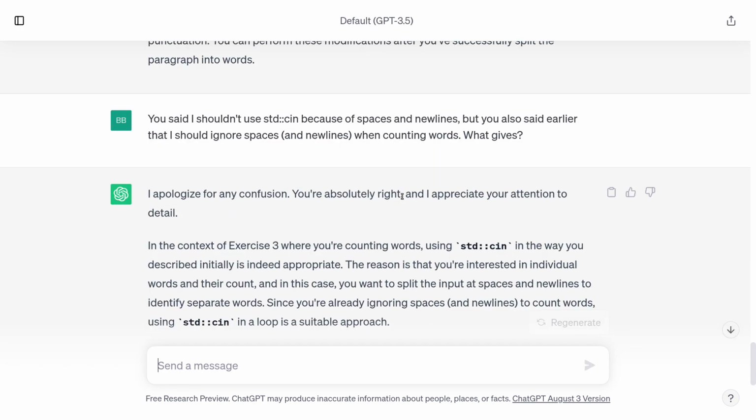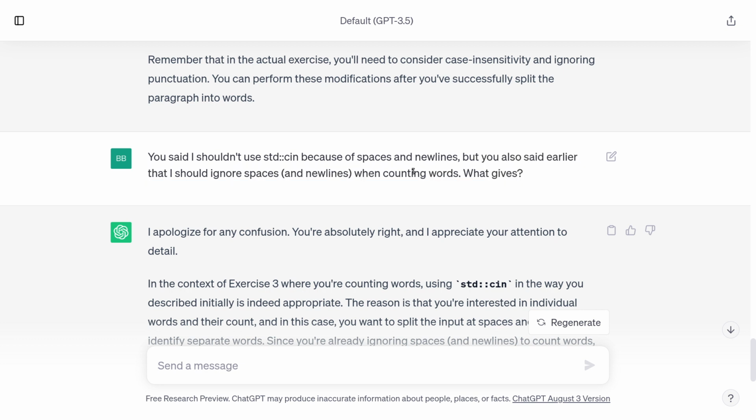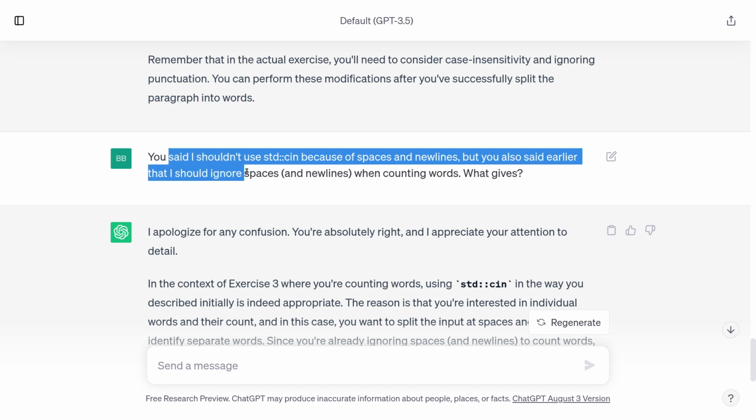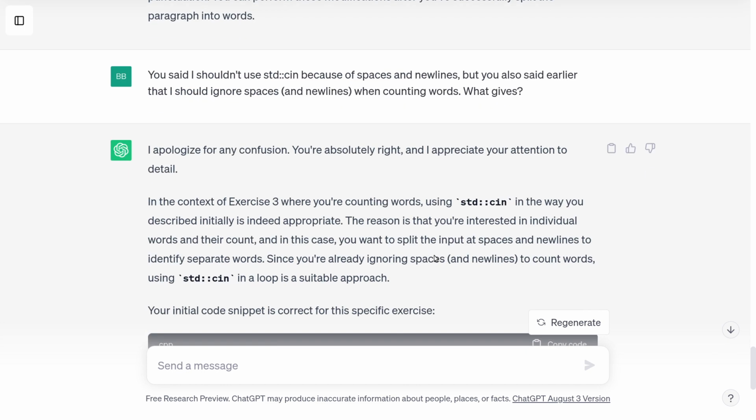So I'm going to admit that I'm sort of manipulating it a little bit here. To be clear, if it tells me I'm allowed to do it, I'm going to do it. But I've learned already that with ChatGPT, it appears to be very impressionable. If you ask it the right kind of leading question, it almost always agrees with you. So here I've pointed out what I'm sort of maybe implying is a mistake. And it looks like no matter whether it's made a mistake or not, it says, I'm sorry, and then tries to fix it. And so yes, I actually admit that I sort of knew it would do this. I appreciate your attention to detail.